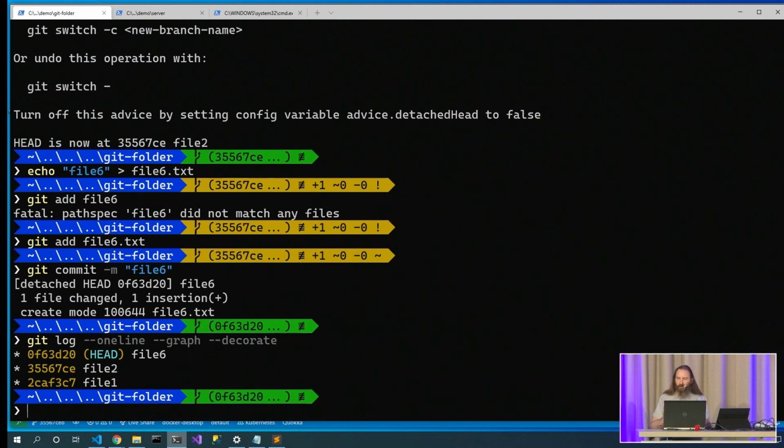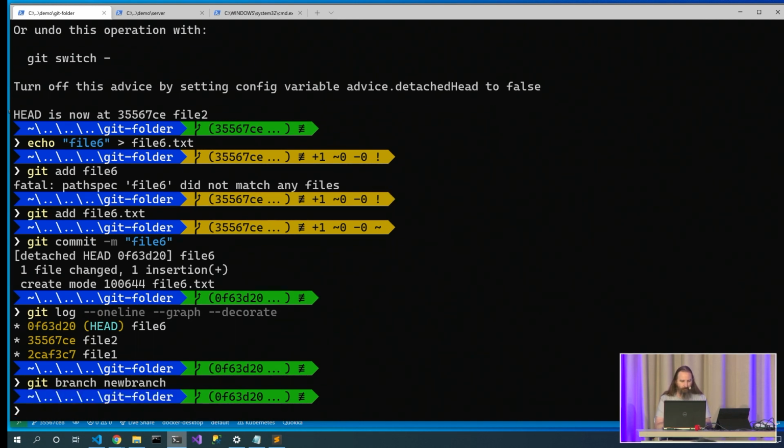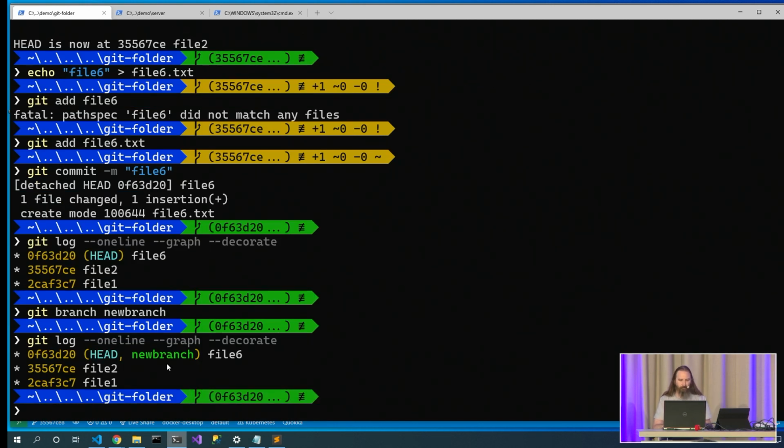Now, it's going to take some time. It needs to get a certain amount old, generally about 2 weeks. But so now I'm in this detached HEAD state. Well, how do I get out of a detached HEAD state? Well, let's say git branch new-branch. And now am I out of it? Nope. HEAD doesn't point to my new branch yet.